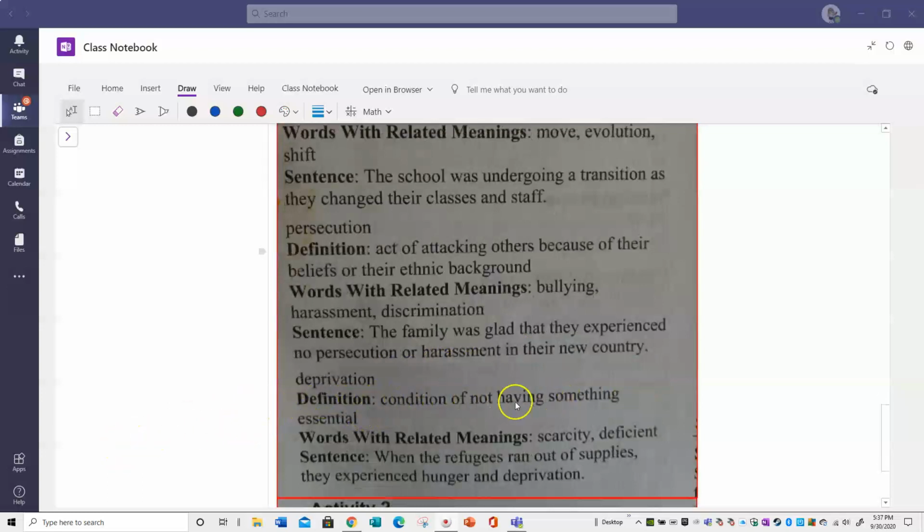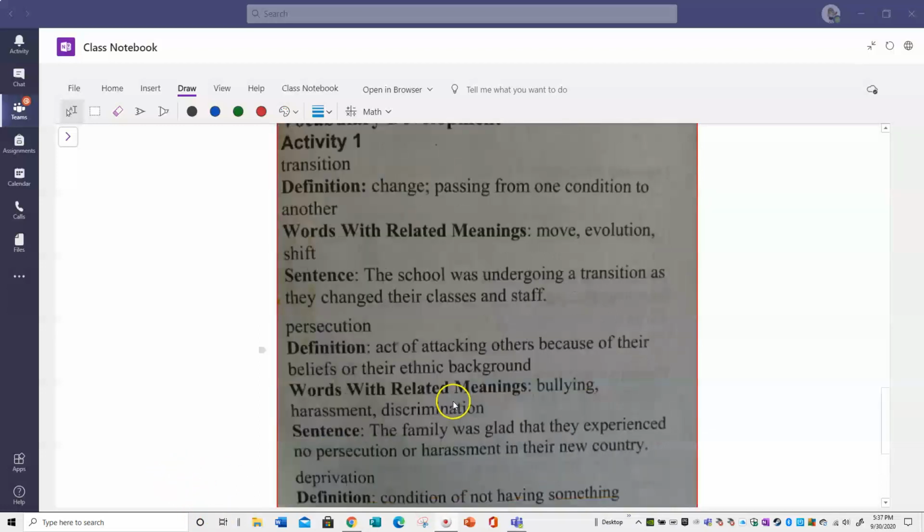Deprivation, condition of not having something essential. Scarcity, deficit. When the refugees ran out of supplies, they experienced hunger and deprivation.